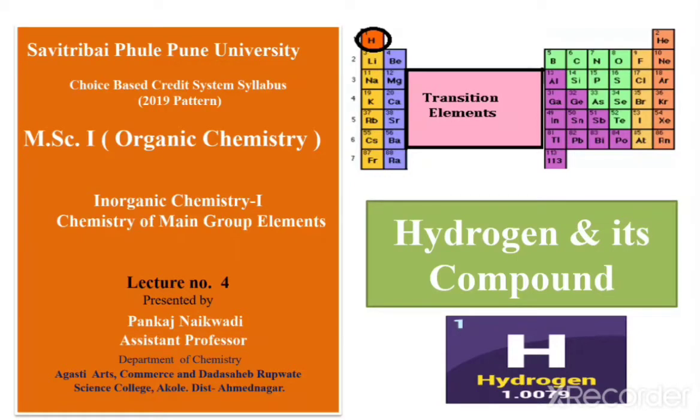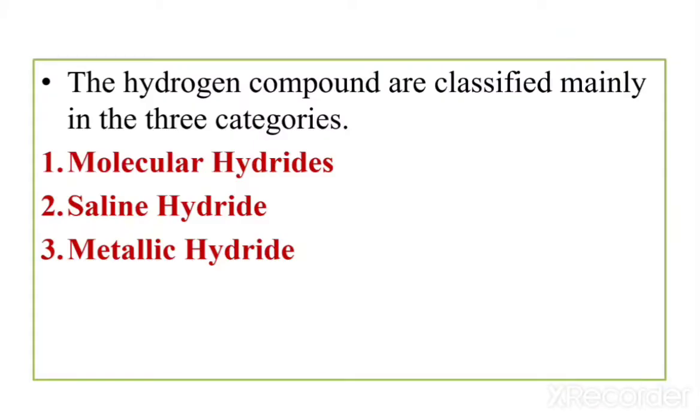Hi friends, in the previous lecture we discussed the molecular hydride and its types. In today's lecture we discuss hydrogen and its compounds. The hydrogen compounds are classified mainly in three categories: molecular hydride, saline hydride and metallic hydride. The molecular hydrides were covered in the previous lecture. Now remaining are saline hydride and metallic hydride.